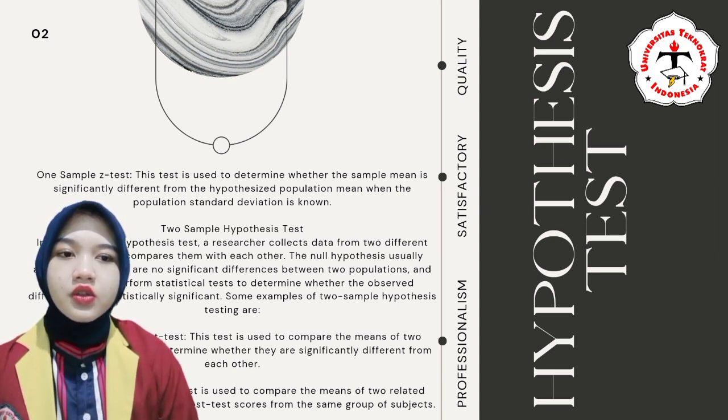Some examples of two sample hypothesis testing are the independent sample t-test. This test is used to compare the means of two independent samples to determine whether they are significantly different from each other. Paired sample t-test. This test is used to compare the means of two related samples, such as the pre-test and post-test scores from the same group of subjects.